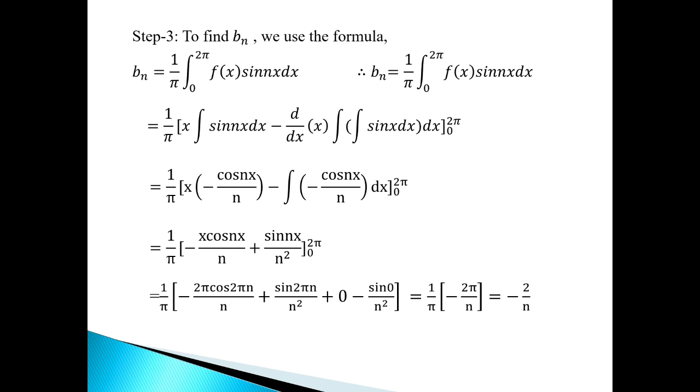Now we put upper limit then lower limit. So putting x equal to 2 pi we have minus 2 pi cos 2 pi n by n plus sin 2 pi n by n square plus lower limit 0 minus sin 0 by n square. By simplifying we get 1 upon pi into minus 2 pi by n. So pi gets cancelled, and we have the value of bn as minus 2 by n. Now suppose this is our fourth equation.